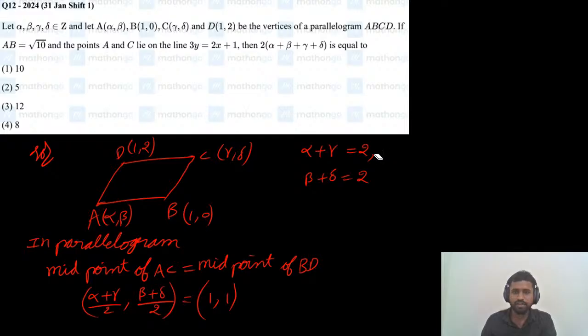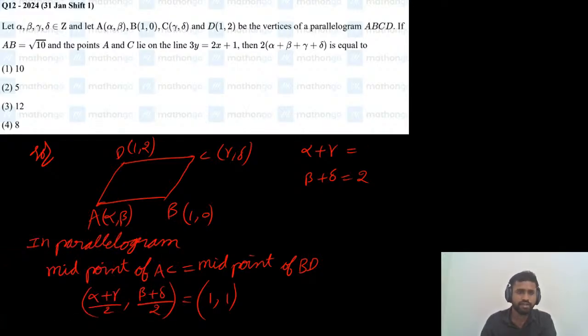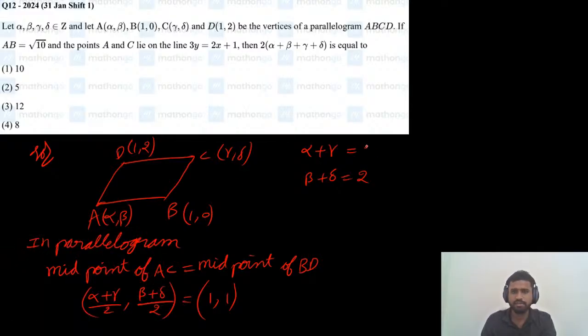Now what we need to find? We need to find two times of alpha plus beta plus gamma plus delta. So alpha plus gamma is 2 and beta plus delta is also 2. So 2 into 4, which is 8. So the fourth option is correct for this question.